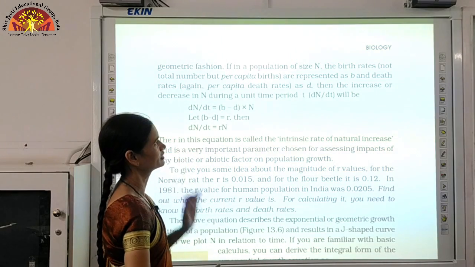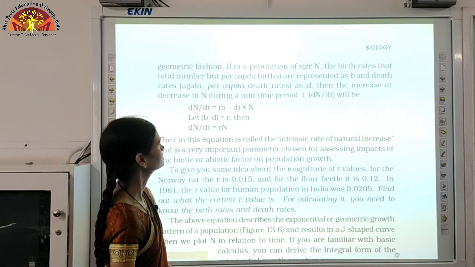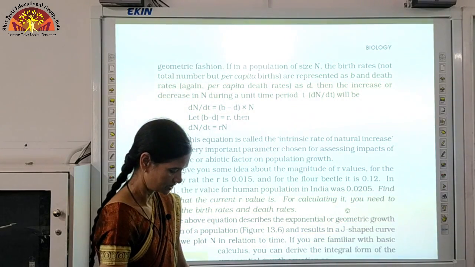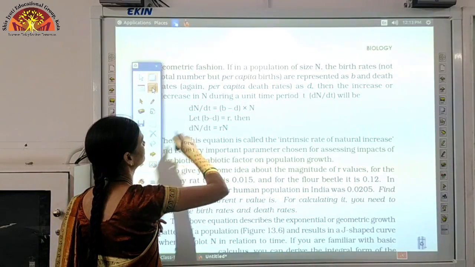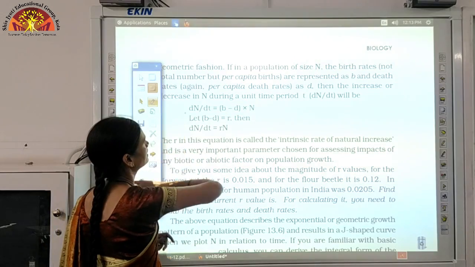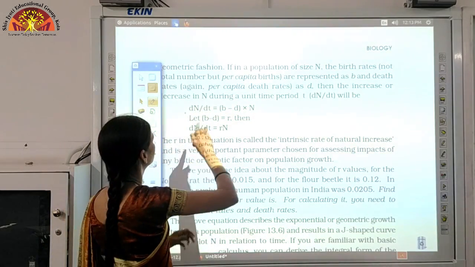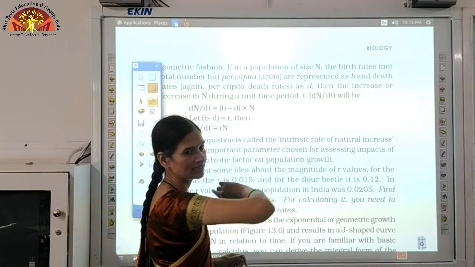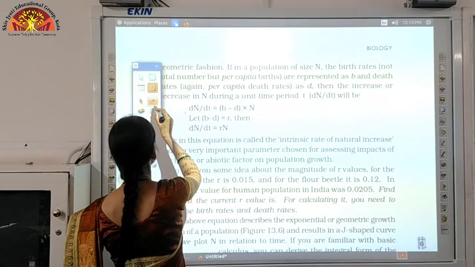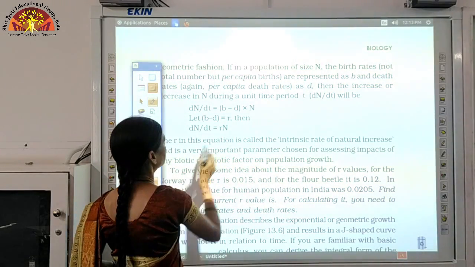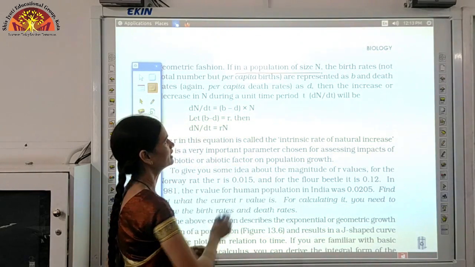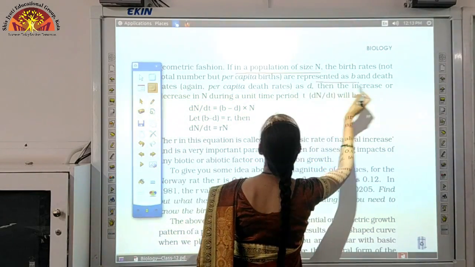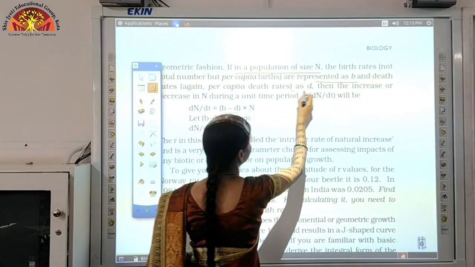Suppose in a population, n is used to denote population size, b for birth rate and d for death rate.